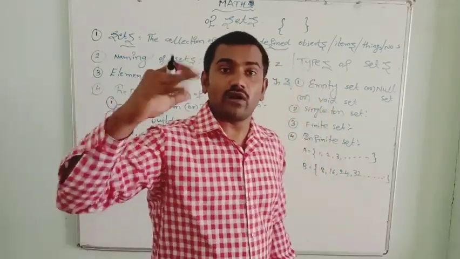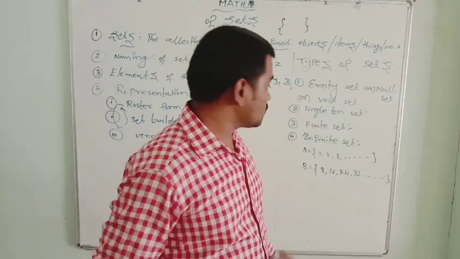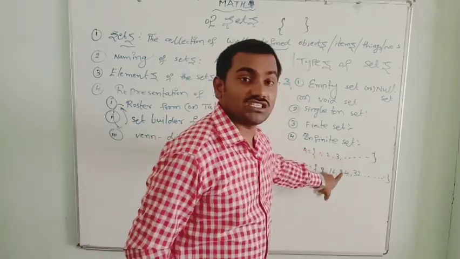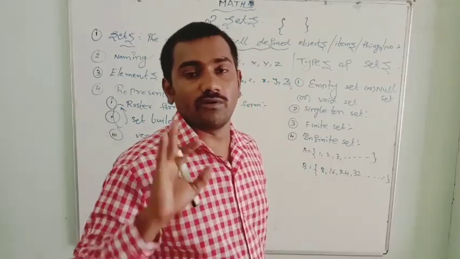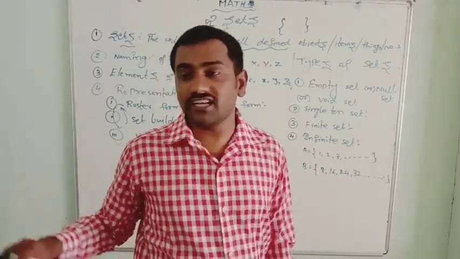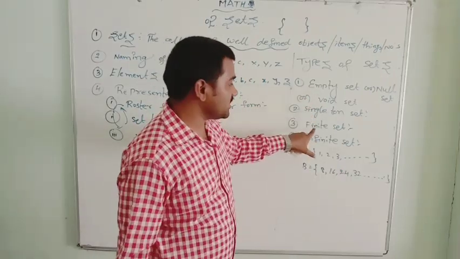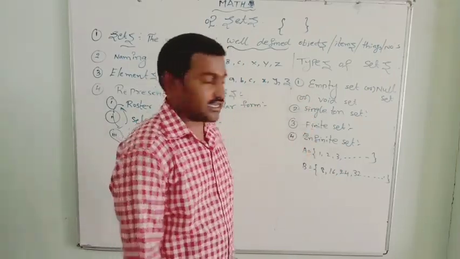Multiples of a number are infinite. So here it is an infinite set. The number of elements of these sets is uncountable. So it is known as an infinite set. I hope you understand what is empty set, singleton set, finite set and infinite set.